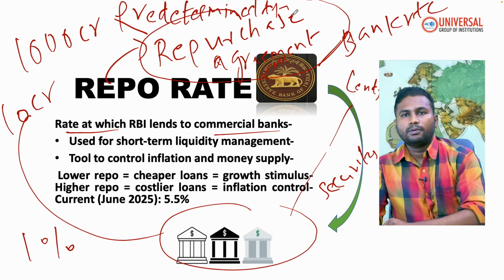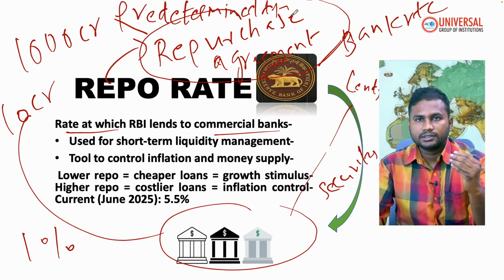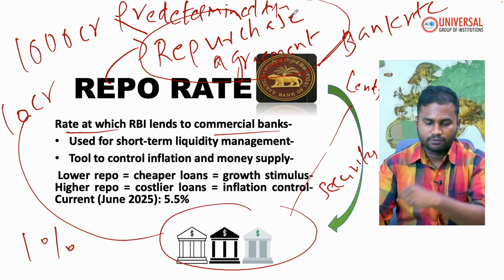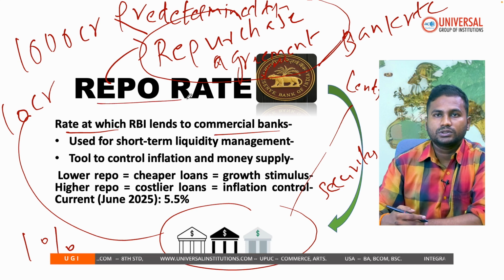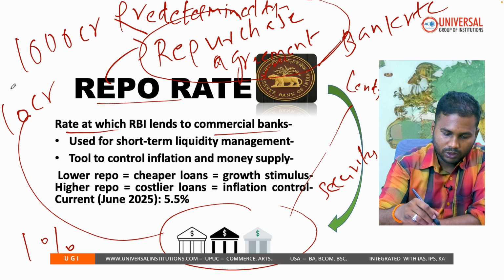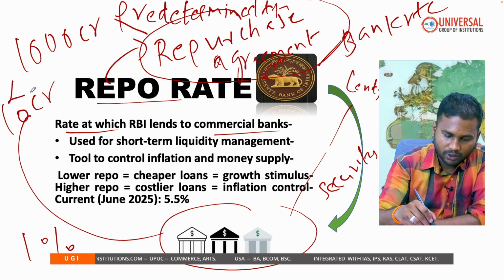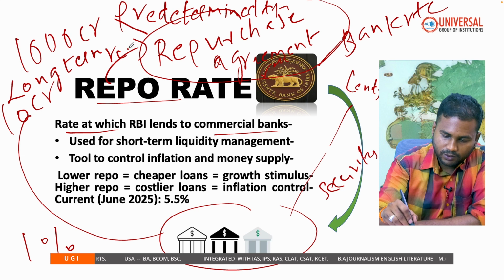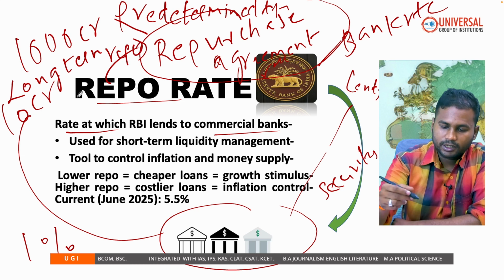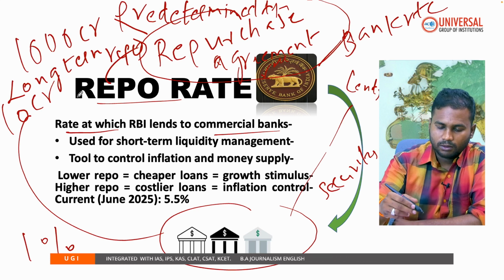Repo may typically be for 1 to 14 days, 14 to 30 days, or more than 30 days also. If they want more loans for a period of 14 to 30 days, they can ask for term repos. Long term repo is for more than 1 month.